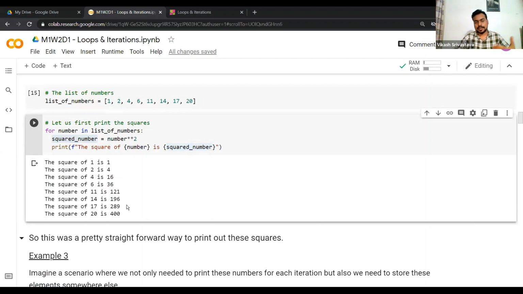Similarly, it will iterate over all the elements in our list of numbers and print the corresponding output. As you can see, we wanted to do this specific set of actions for each element, but we didn't have to write it separately for each element. That's why using the for loop construct is really helpful. We can perform a set of similar actions for all the elements in our iterable object. In this case, that iterable object is your list of numbers.